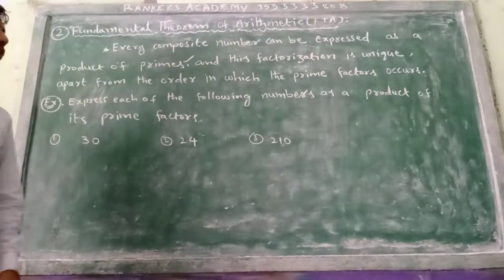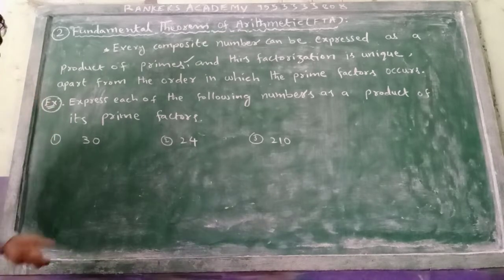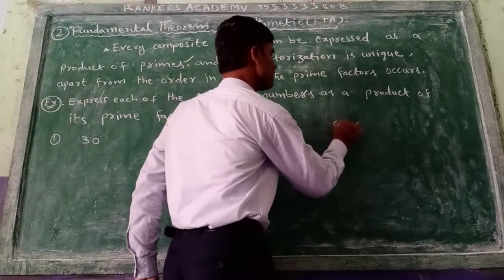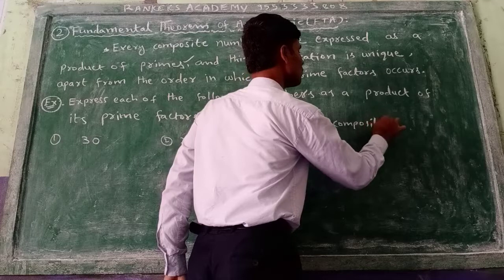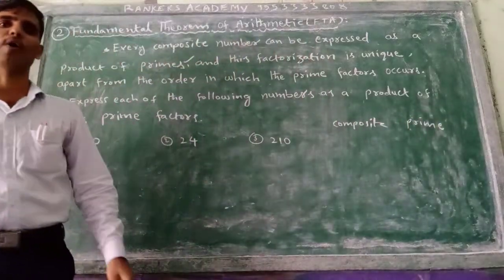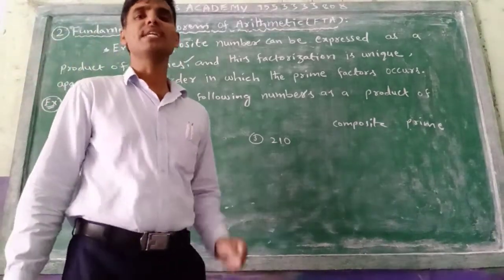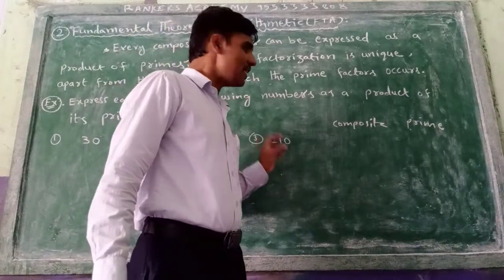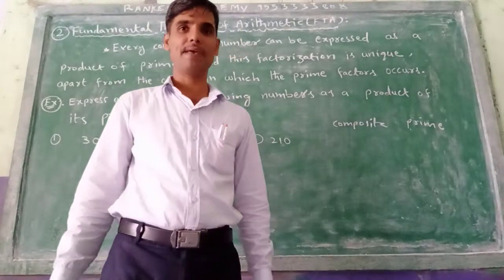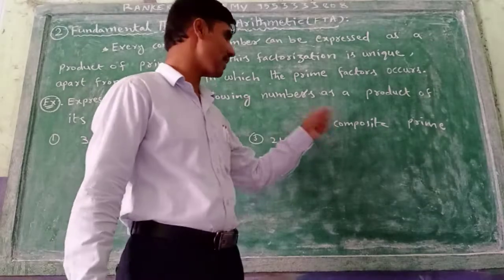Means what? We have to know the composite number and prime number. What is the composite number? These two definitions we have to know. Composite number means which number is divisible by at least 3 numbers. That number is called a composite number. See, this definition is also there on our channel. Once you check it, click composite number, you will get the definition.